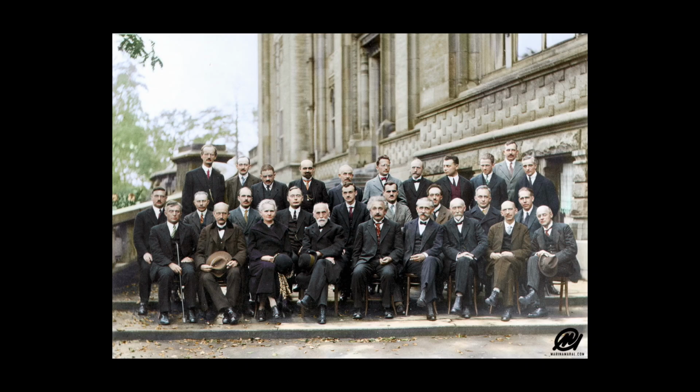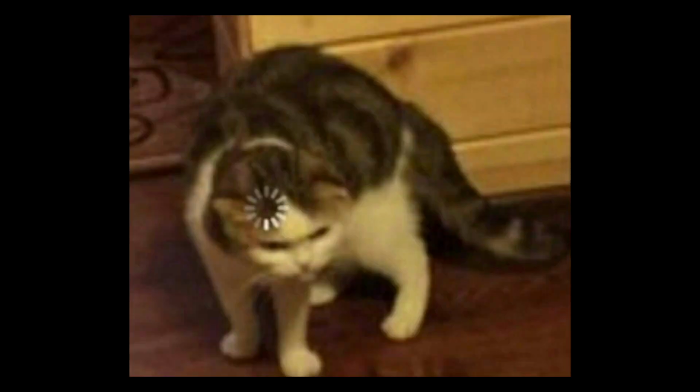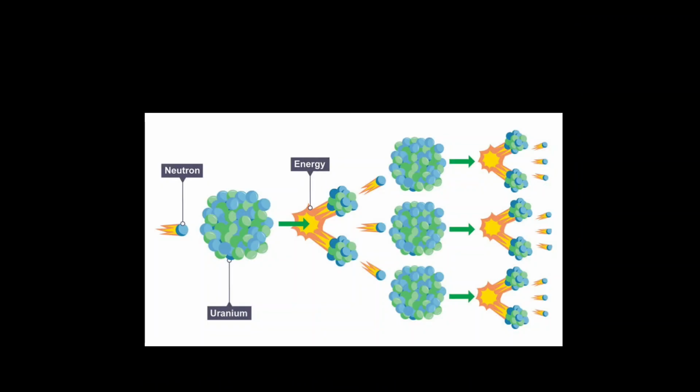Now enter the Manhattan Guy. One day, some persons just thought, what if we put a lot of smart people into a single room? This was called the Manhattan Project. They realized that if you split a heavy atom, like uranium, a tiny bit of mass disappears. Einstein already told us what happens to the missing mass. This process is called nuclear fission.